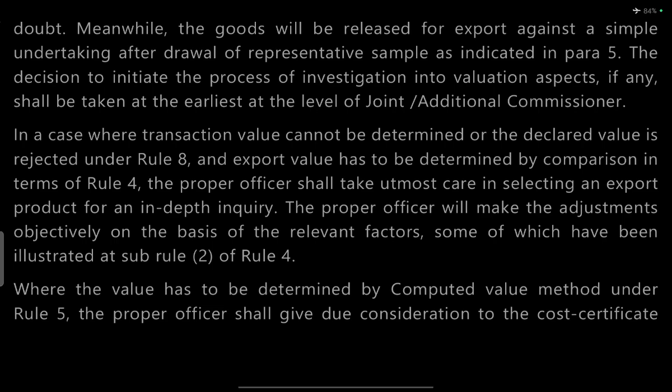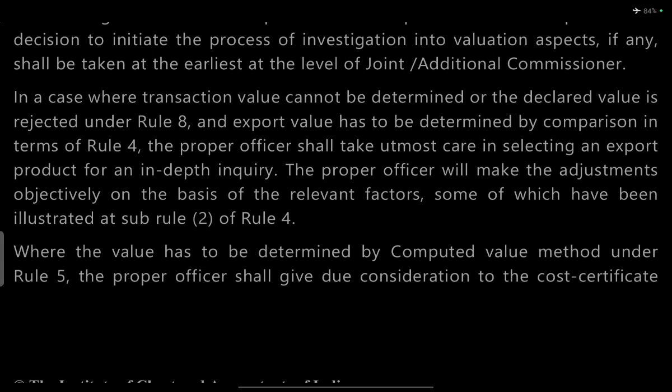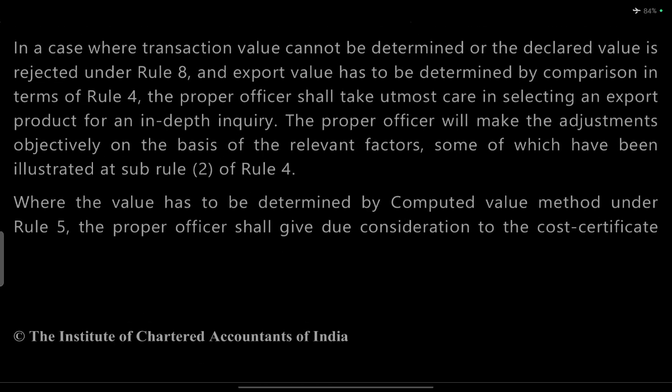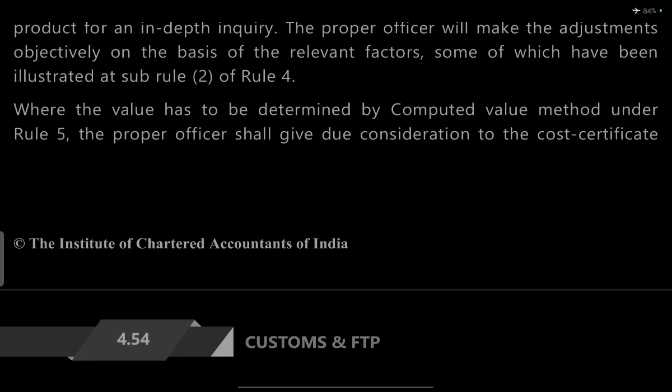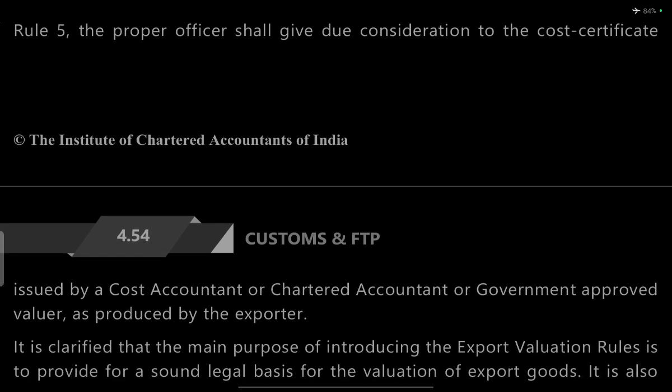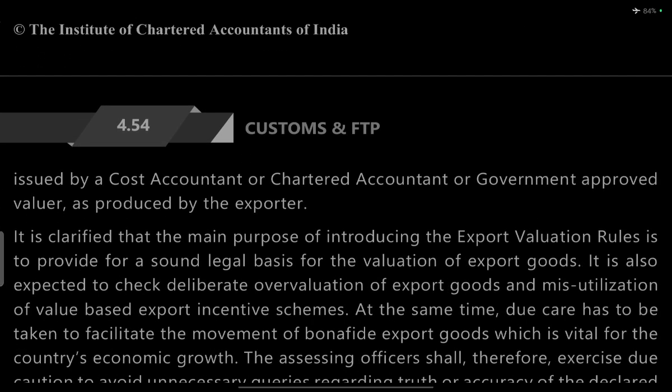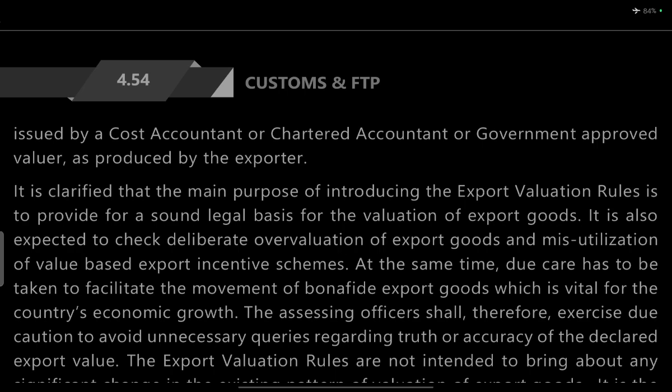In the case where the transaction value cannot be determined because the declared value is rejected under Rule 8, the export value has to be determined by comparing under Rule 4, and the proper officer will take utmost care in the selection of export goods for in-depth inquiry. The proper officer will make adjustments on an objective basis for relevant factors, some of which have been illustrated in Rule 4 sub-rule 2. For the value determined by the computed value method under Rule 5, the proper officer shall give due consideration to cost certificates issued by a cost accountant, a chartered accountant, or a government-approved value or procedure for the exporter.